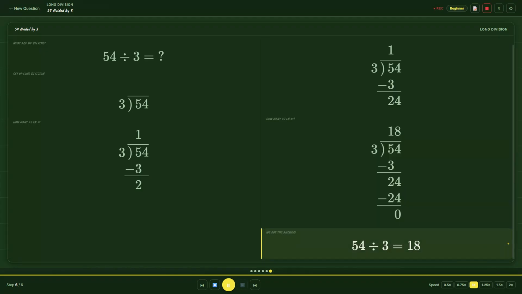Awesome job! 54 split into 3 equal parts gives us 18. That means if you share 54 things with 3 friends, each friend gets 18.